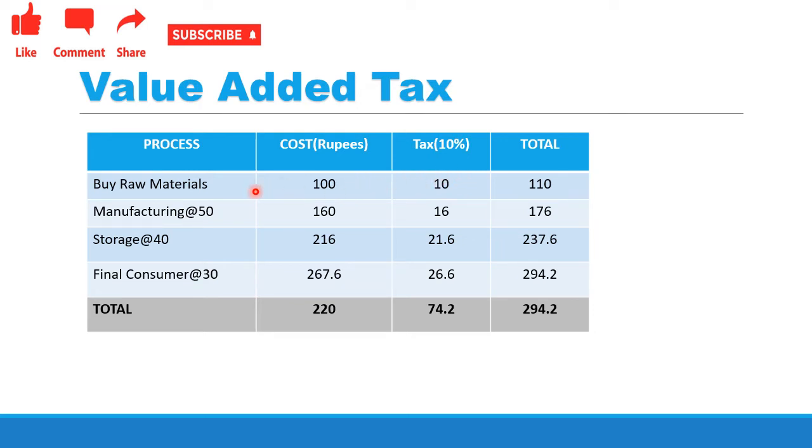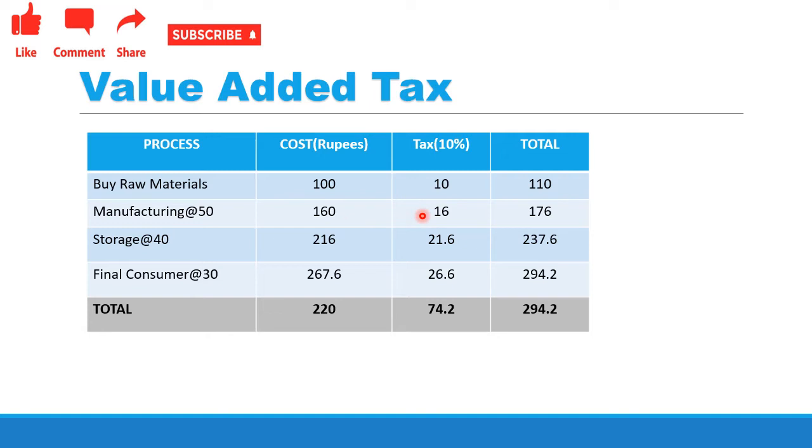So while the supplier of the raw material sells it, he adds his tax to his cost. Now when it goes to the manufacturer, he adds his cost to his purchasing price. He had bought it for 110, right? Next he adds his cost of 50 rupees and it becomes 160.